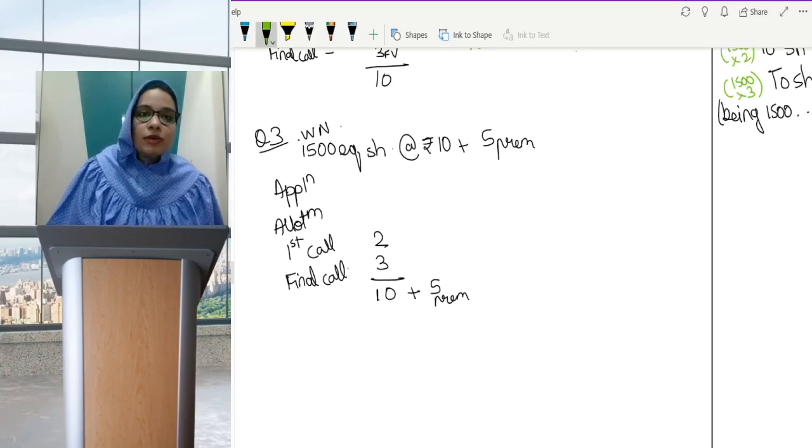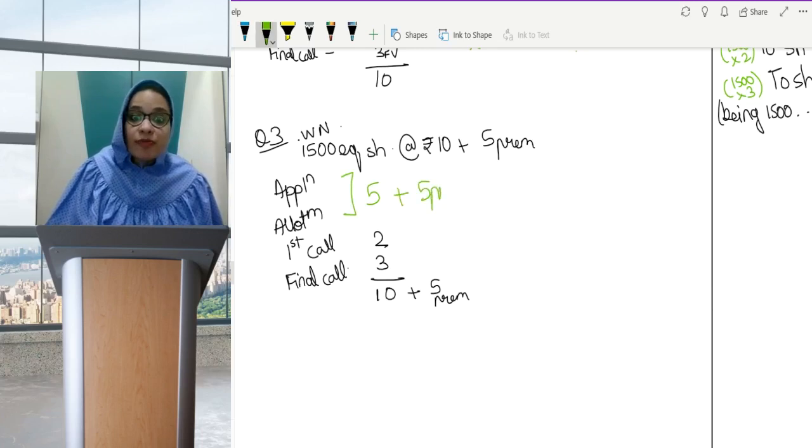So, how much will be the balance application and allotment? Balance application and allotment together would be 5. So that I get the face value 10 and premium would be 5. But in this question, those shares are issued at premium. Here the premium is already received.